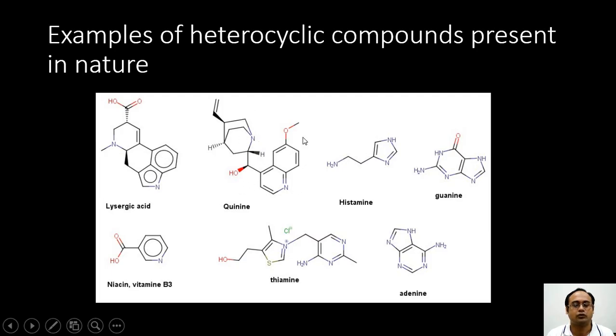It has an isoquinoline aromatic framework. Then histamine, which is responsible for the majority of allergic reactions, contains the imidazole ring. Guanine, which is present in DNA, has a substituted pyrimidine ring in it. Another simple pyridine derivative is niacin, also known as vitamin B3. Similarly, there are other heterocyclic compounds of importance to us.